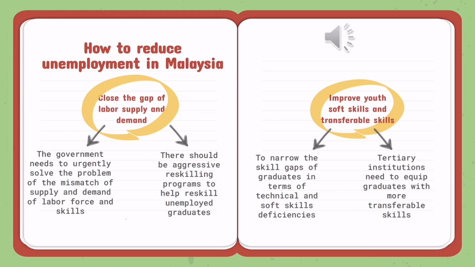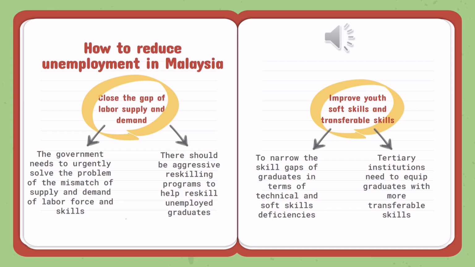How to reduce unemployment in Malaysia? First, close the gap of labor supply and demand. The government needs to urgently solve the problem of mismatch of supply and demand of labor force and skills. There should be an aggressive reskilling program to help reskill unemployed graduates. Second,